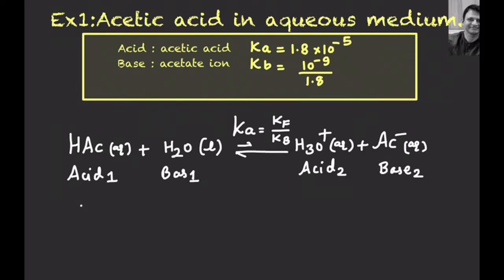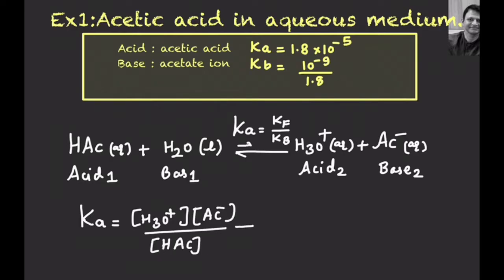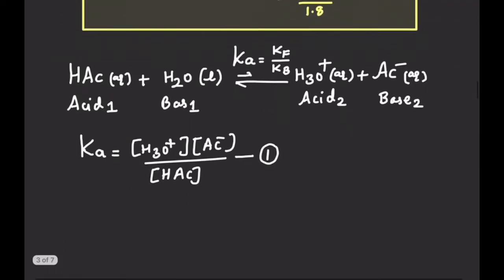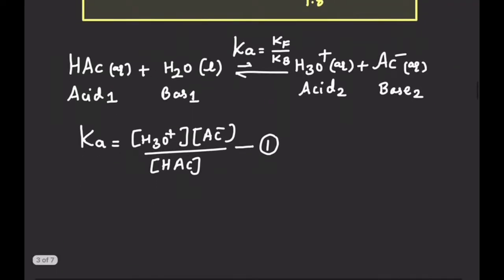Now the equilibrium constant for this reaction I can write: Ka is equal to concentration of H3O plus ion into concentration of acetate ion upon concentration of acetic acid. So we can say that this is equation number 1. Since acetic acid is a Bronsted acid, its conjugate base will be acetate ion. In case of Bronsted acid and base, acid and its conjugate base differ only by one proton. So acetic acid is a Bronsted acid, then its conjugate base acetate ion is less by a proton only, right?